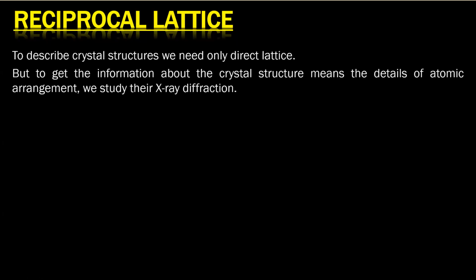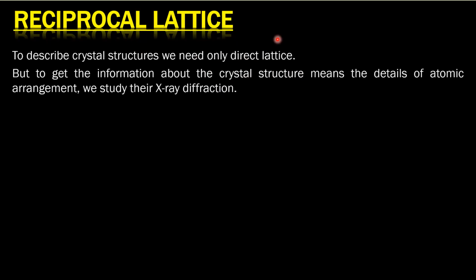Okay, so first thing, you have already heard about the direct lattices, right? Before the reciprocal lattice, whatever you read in crystal structure is basically the direct lattice, like primitive translation vectors A, B, and C. These are the vectors from the direct lattice system. So if you want to describe only the crystal structure, you need only direct lattices, right?